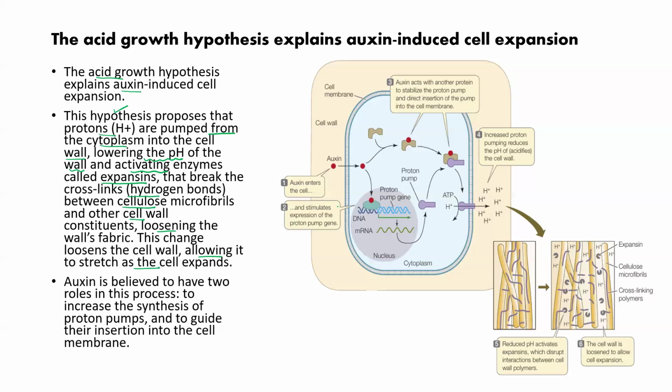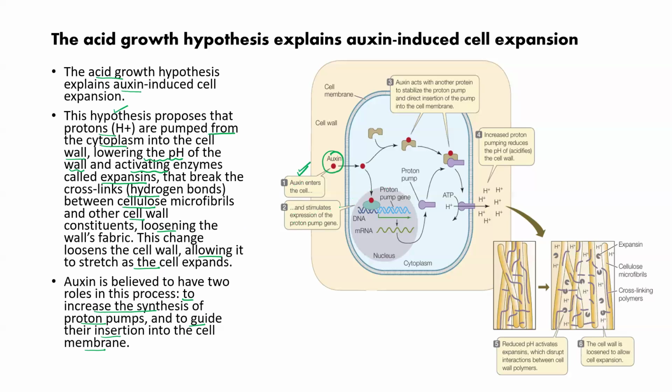Is it clear? So how is the auxin able to do it? Auxin is able to do it, first of all, by increasing the synthesis of proton pump, and second, by guiding their insertion into the cell membrane. See here, understand the diagram. This is auxin which is entering inside the cell.